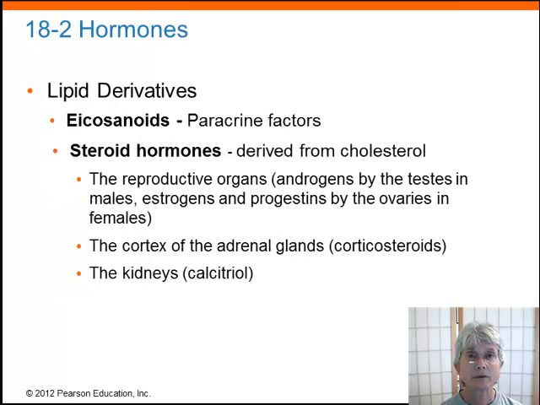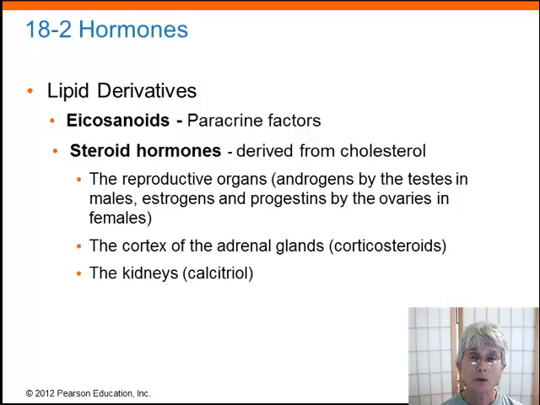Lipid derivatives are usually divided into two categories. The eicosanoids are actually paracrine factors, and they're included here just to make sure that we have a very thorough discussion of all of the cell-to-cell communication types. But I'm not testing you on eicosanoids because they're not hormones. The steroid hormones are the only lipid-derived class that you need to know.